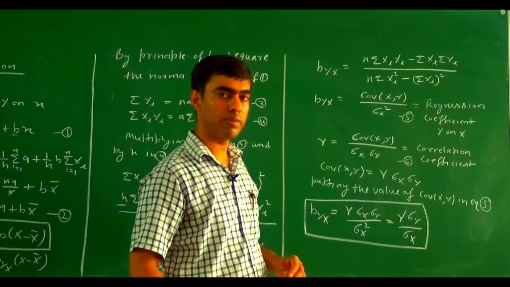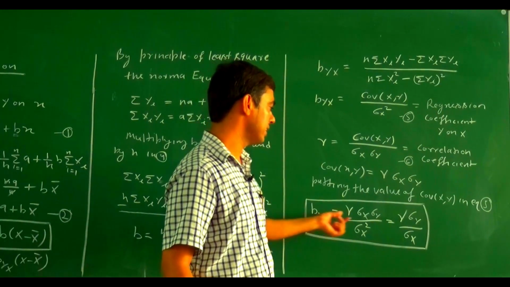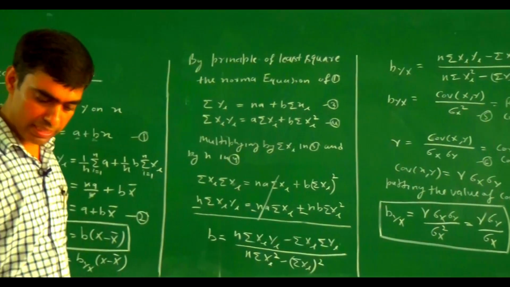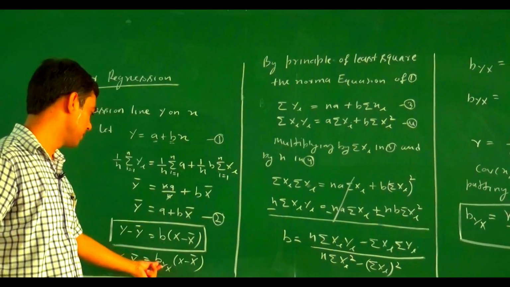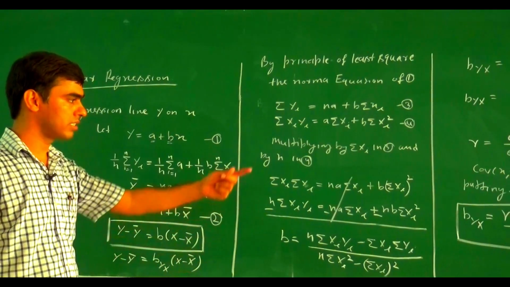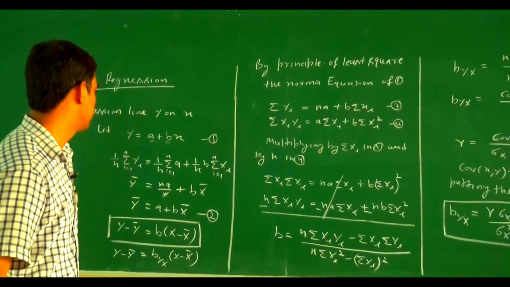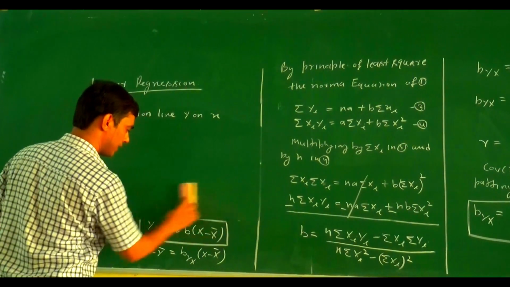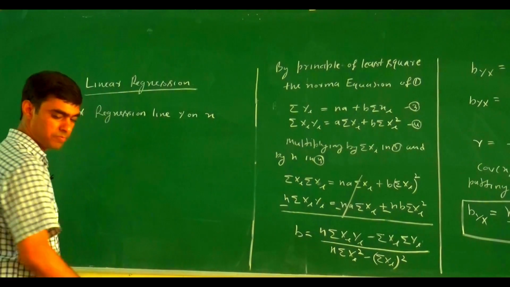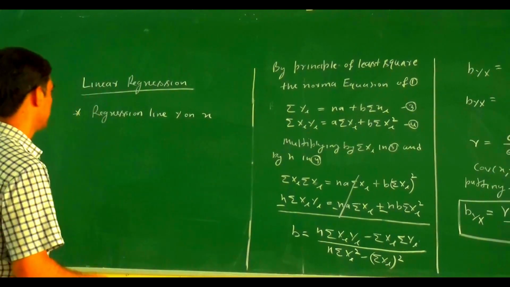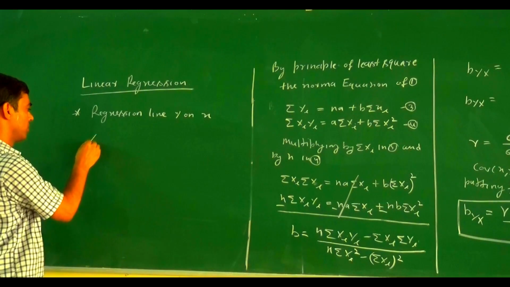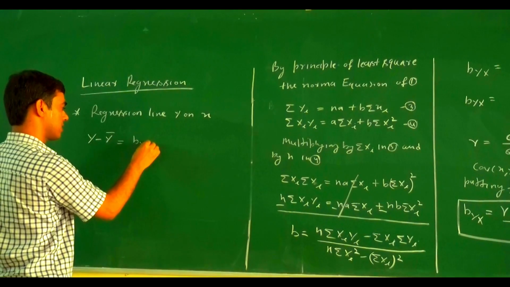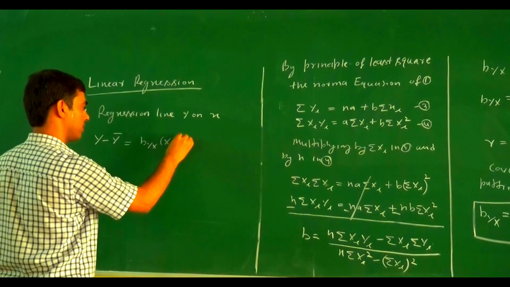So what is the standard form of a regression line y on x? If we put Byx equal to r sigma y upon sigma x, so what is the regression line y on x? Now if we write the regression line y on x, it becomes y minus y bar equal Byx times x minus x bar.